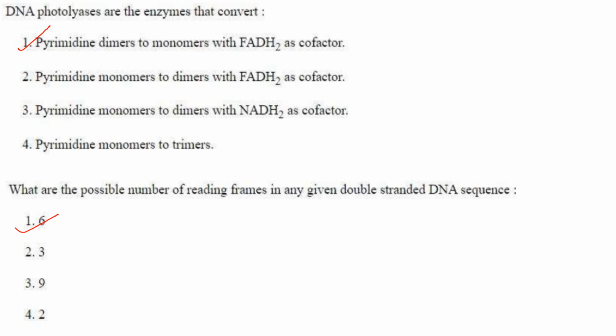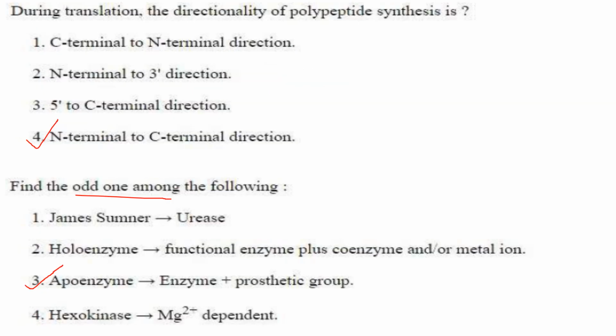So the possible number of reading frames is 6, 3 forward and 3 reverse. Then next one. During translation, the directionality of polypeptide synthesis is from N-terminal to C-terminal direction. Answer is option 4.